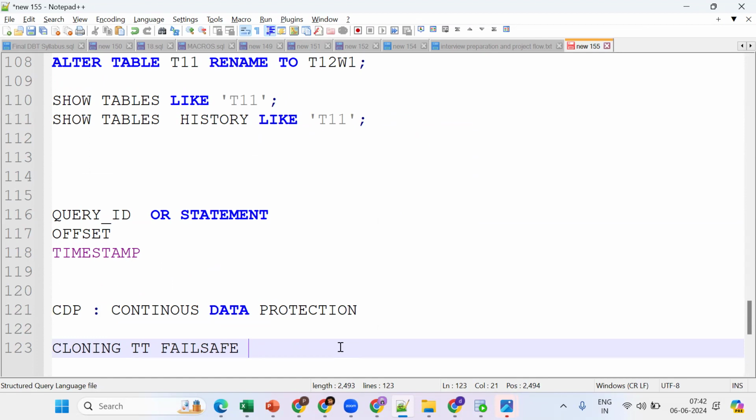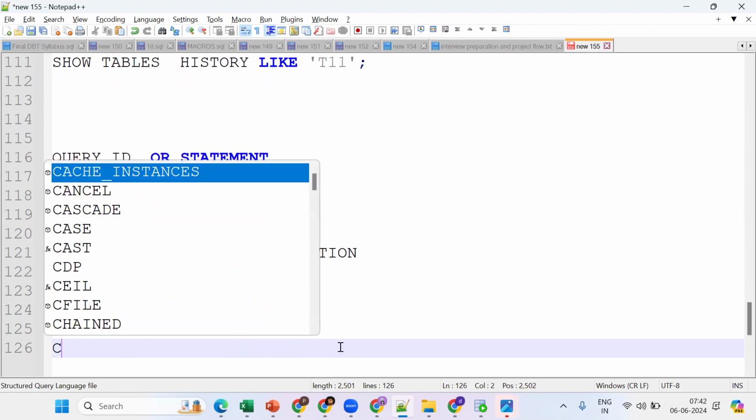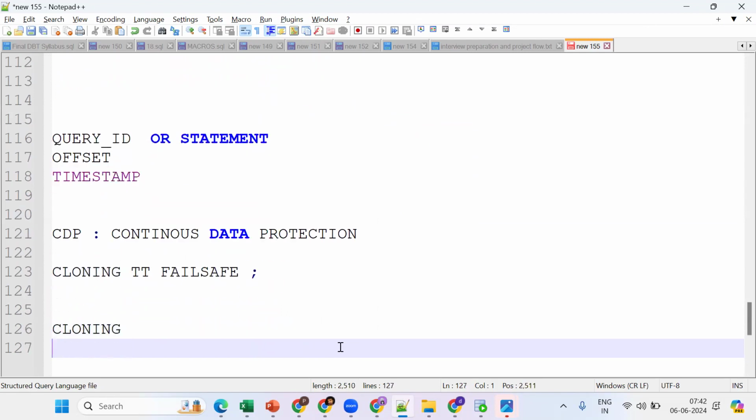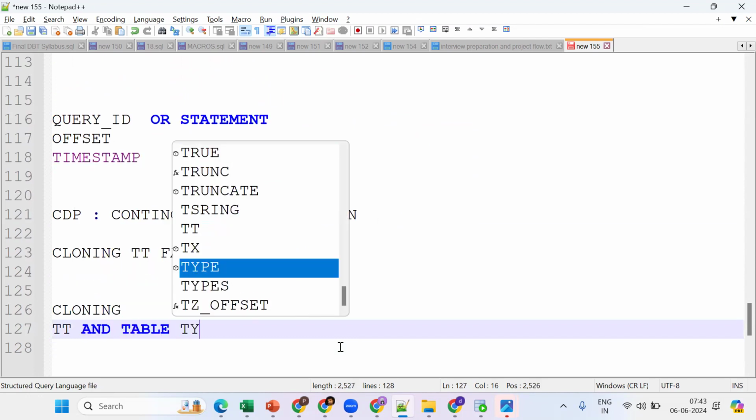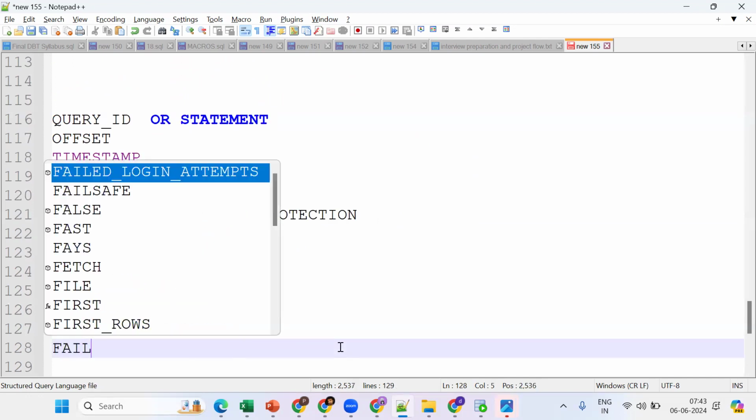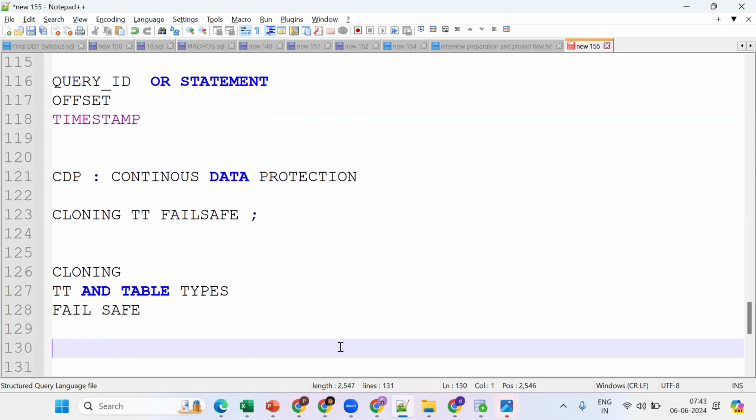So that we are able to preserve the changes. Suppose something is dropped by mistake, we can use these concepts. Cloning is important, time travel is important, and time travel and table types are very, very important. Then go for fail safe.